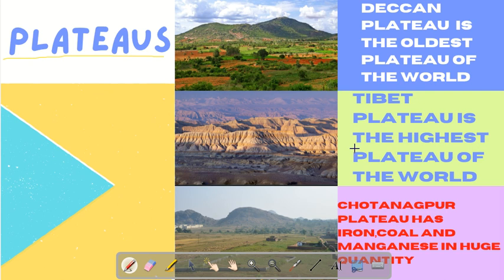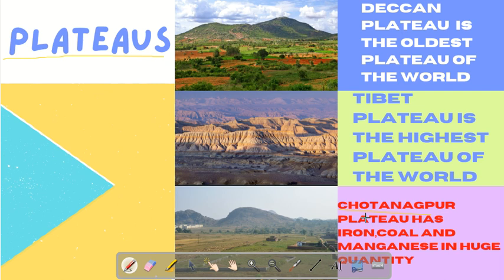One thing you know, my dear friends, is that the plateaus are rich in minerals. There are many minerals in plateaus, like African plateau is famous for gold and diamond, and this is Chota Nagpur plateau. It is famous for iron, gold and manganese.